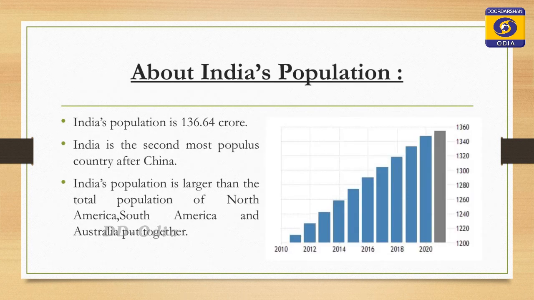If we talk about the population of India, India is the second most populous country of the world, and the population of India is 136 crore. This is the present status. If we consider the 2011 census data, it is 121 crore. India is second after China and contributes 17% of the world population. India's population is larger than the total population of North America, South America and Australia put together.